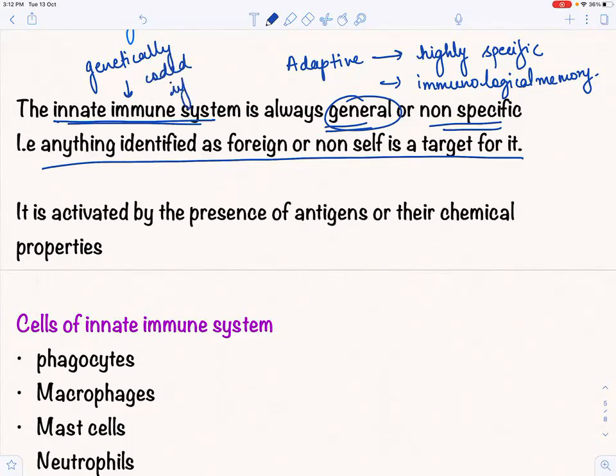It is not relying on the immunological memory. Yeah, past. What do we mean by this word?